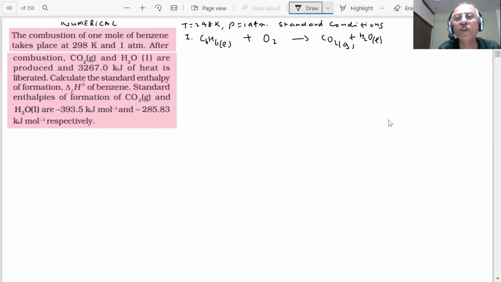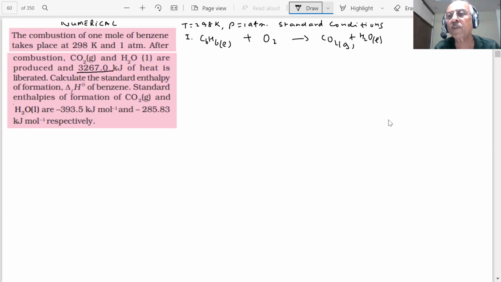And how much heat is produced in this reaction? After combustion, will it be negative or positive? Is the heat given out or absorbed in this reaction? This value is given now.